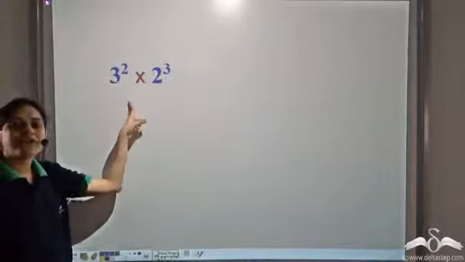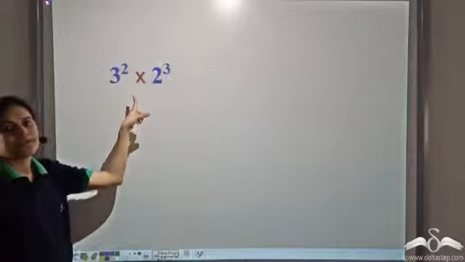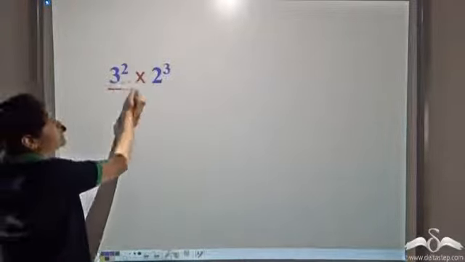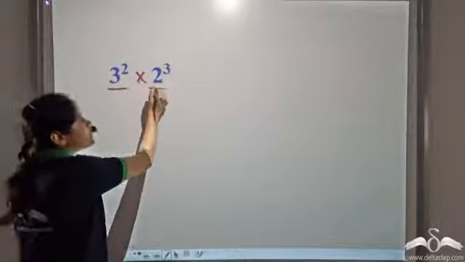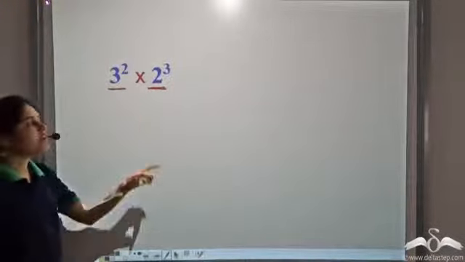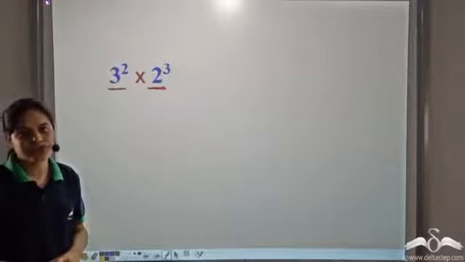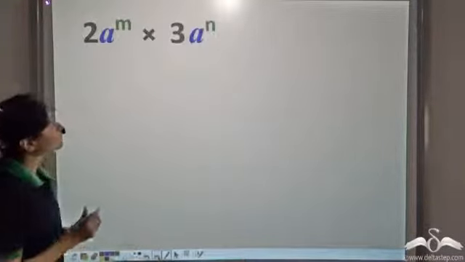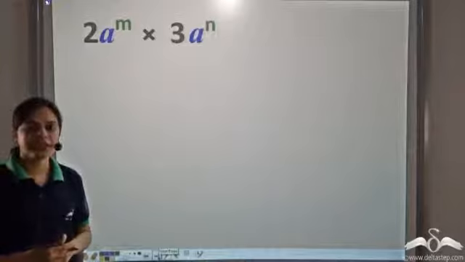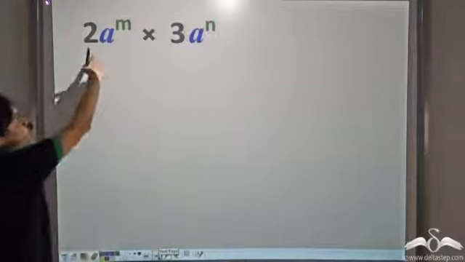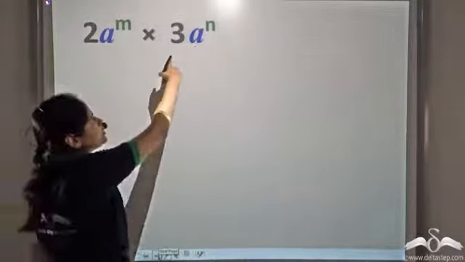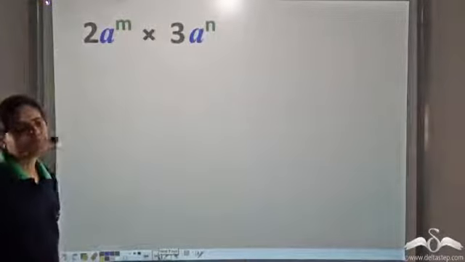Now, can you simplify this expression? Well, the bases of these two exponentials are different, so we cannot simplify it further using the law of exponents. Now let us simplify this expression. 2a to the power m into 3a to the power n.